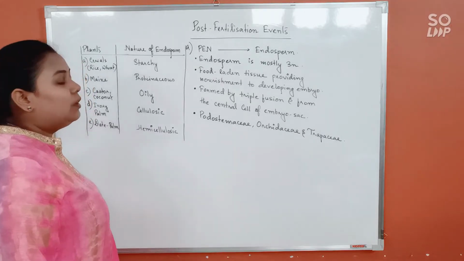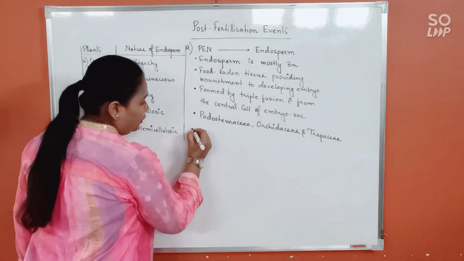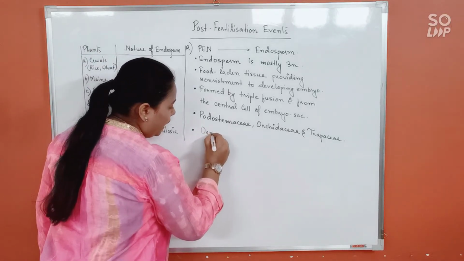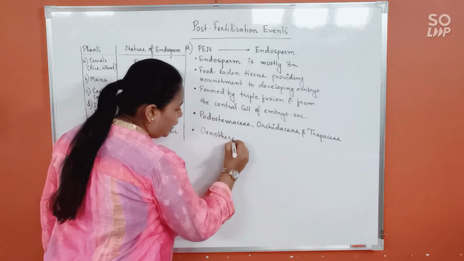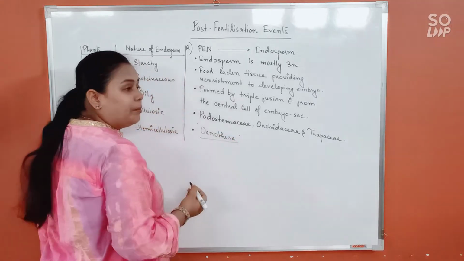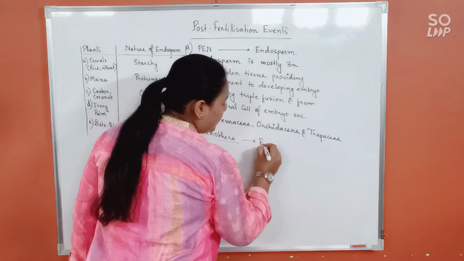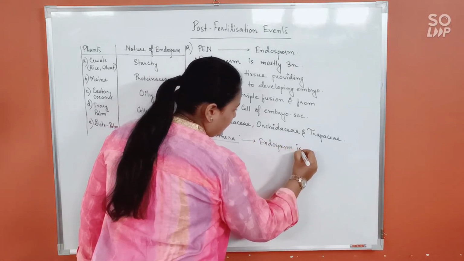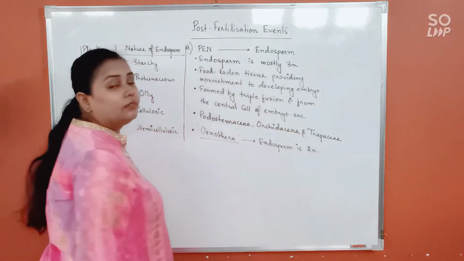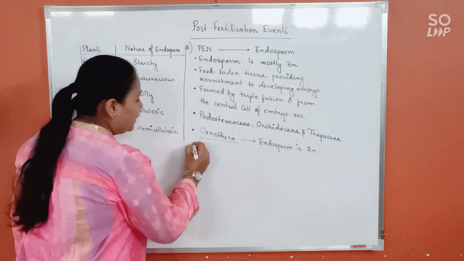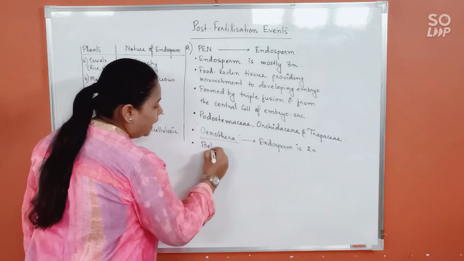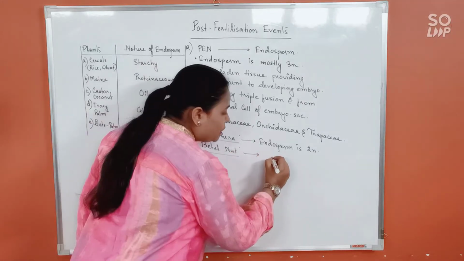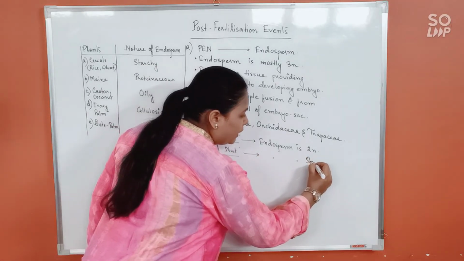Another exception is Oenothera. In Oenothera, very important, endosperm is diploid, 2N. And in betel nut, endosperm is stony.